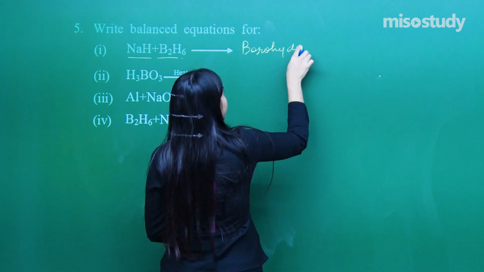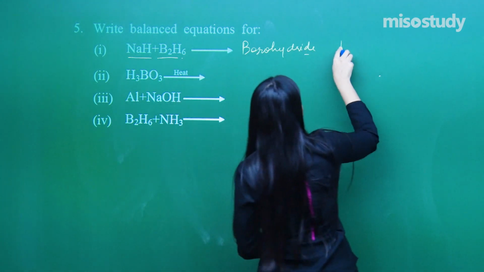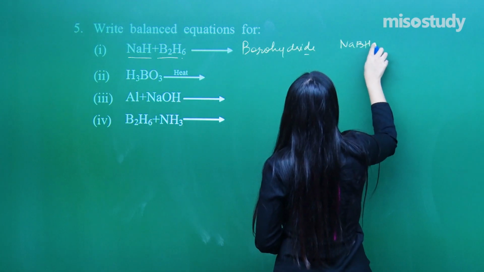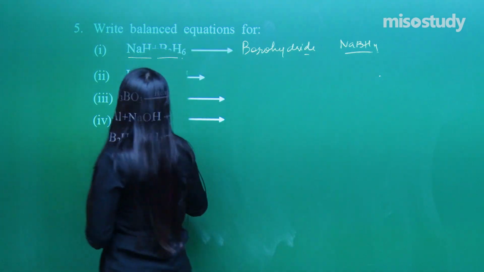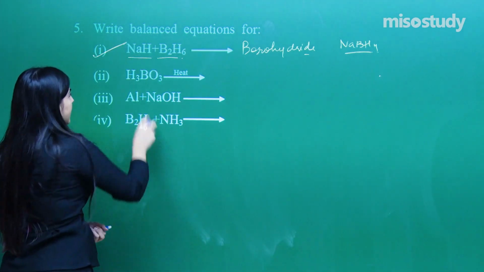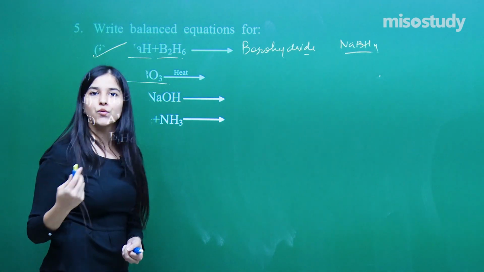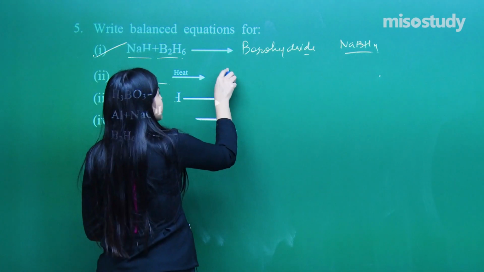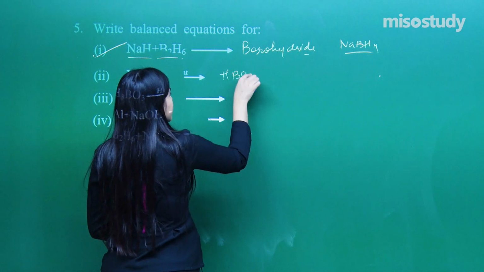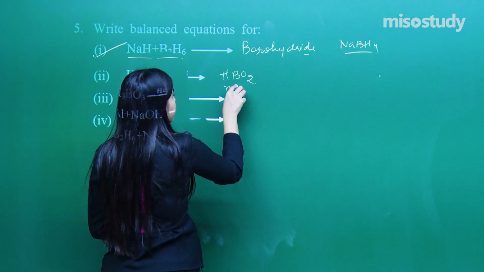What kind of a borohydride is formed? Sodium borohydride, NaBH4, a very good reducing agent. I told you about this. H3BO3, boric acid, I have to heat it. What do I get? I get HBO2. What is this? Metaboric acid.